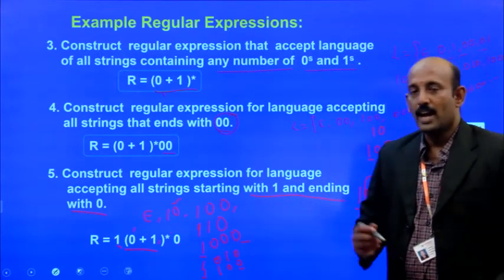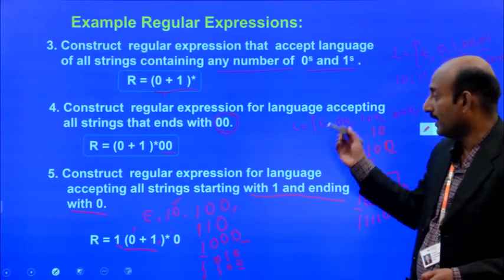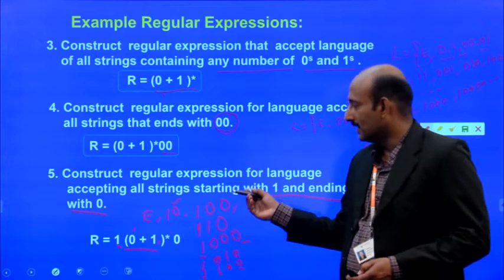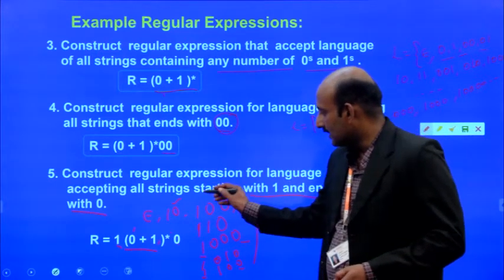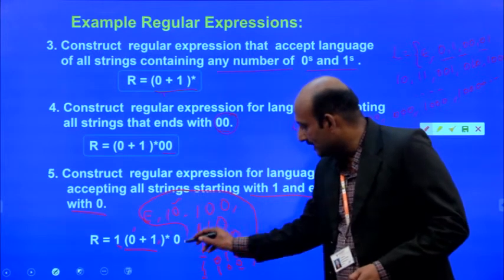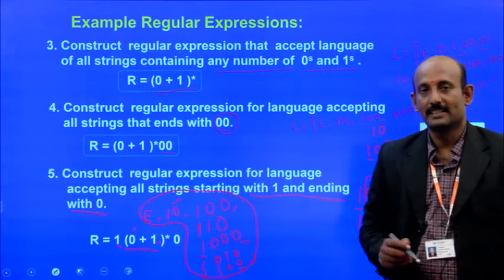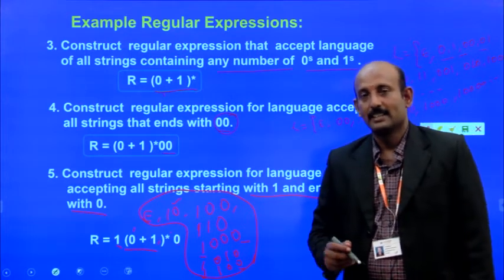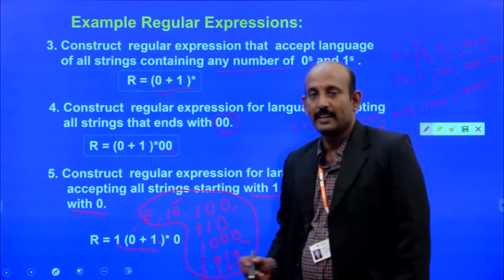So what we understand from this is, if they give the regular expression or the queries, we can construct the possible strings generated by the language. Once we understand the strings generated by the language, then we can go for writing the regular expressions.